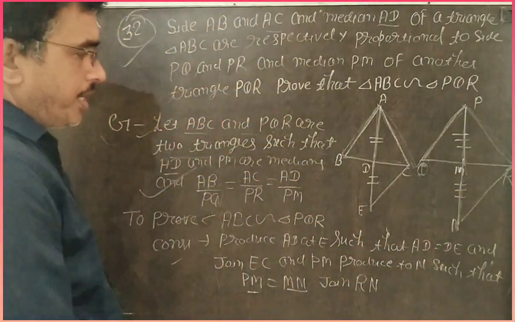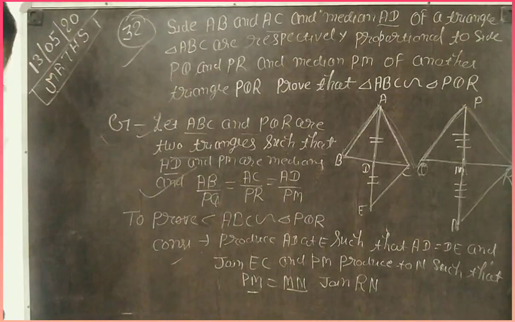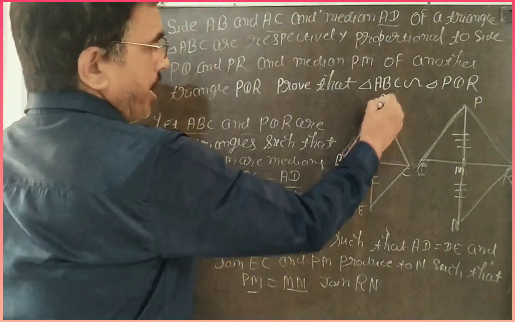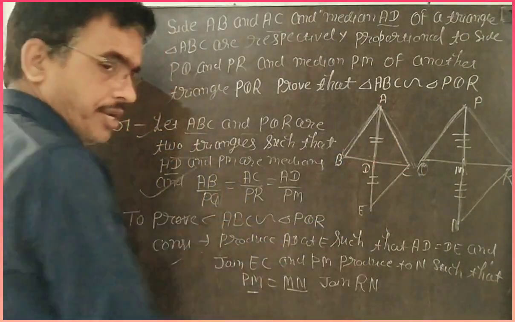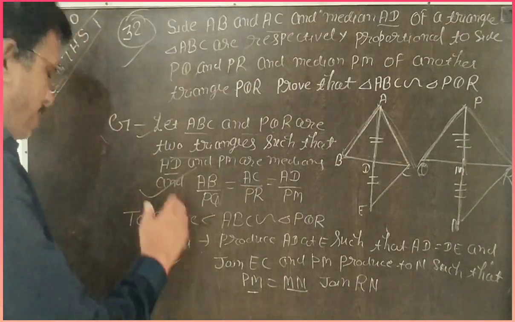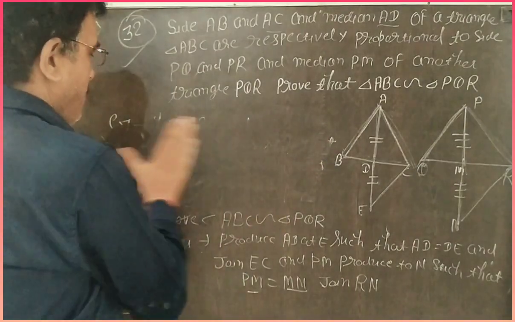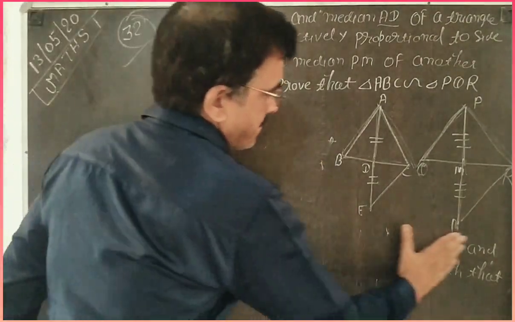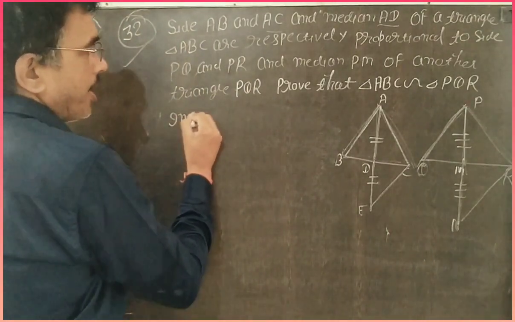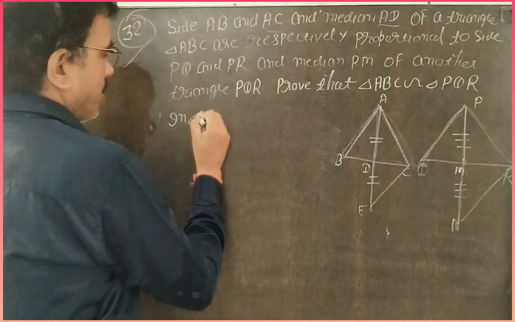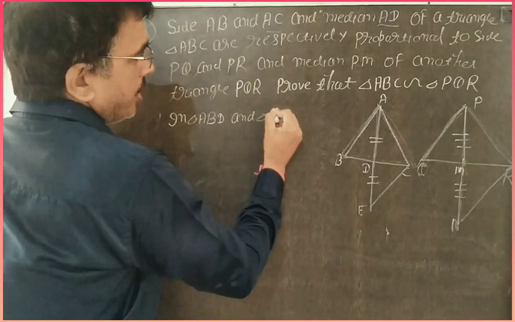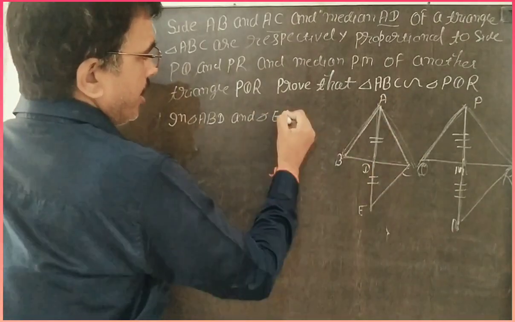It is the construction. Now students, find the relation between triangle ABD and triangle ECD.